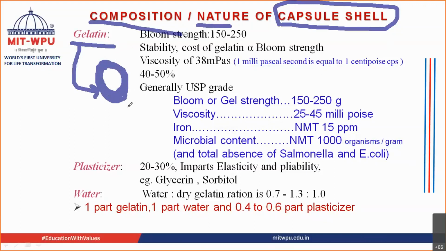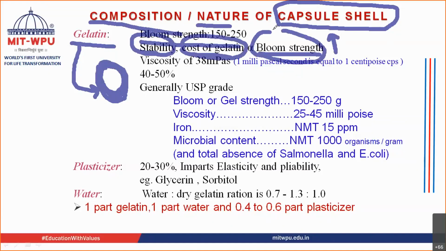And what are the properties required from gelatin? First of all, the Bloom strength of gelatin should be 150 to 250. Bloom strength is very, very important. What does this Bloom strength affect? This affects the stability and it also affects the cost of gelatin. Higher the Bloom strength, higher is going to be the stability. Higher the Bloom strength, higher is going to be the cost of gelatin. So everything boils down to this Bloom strength, right?